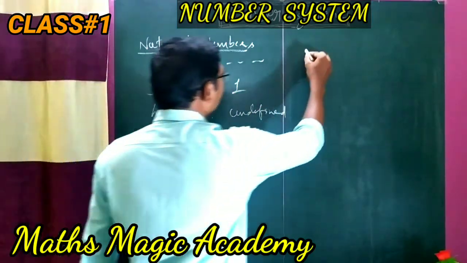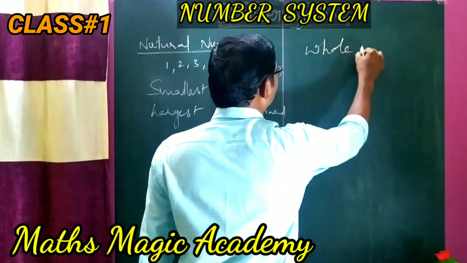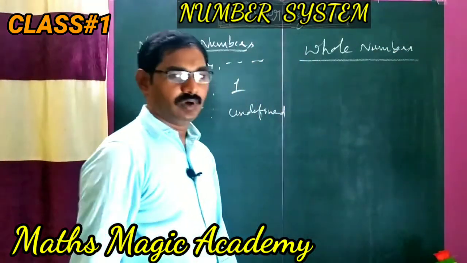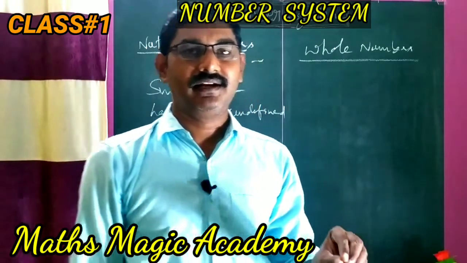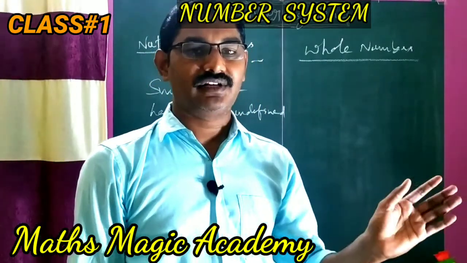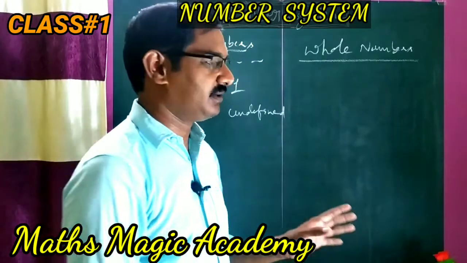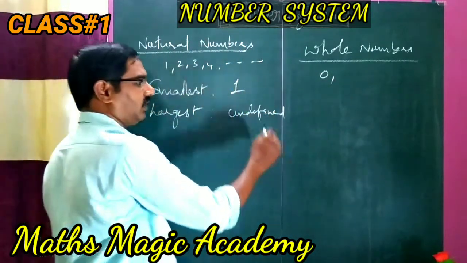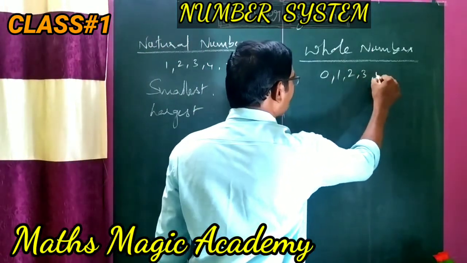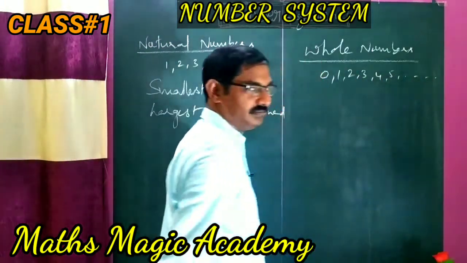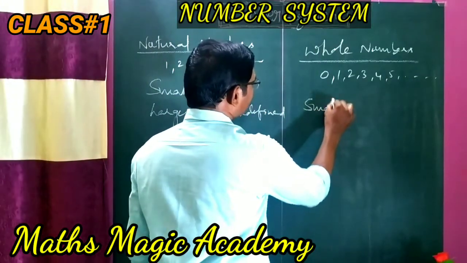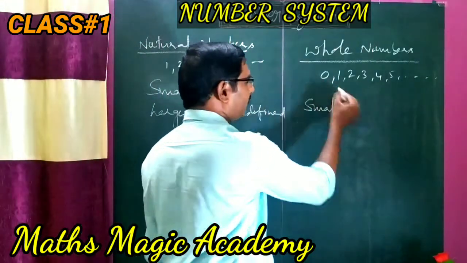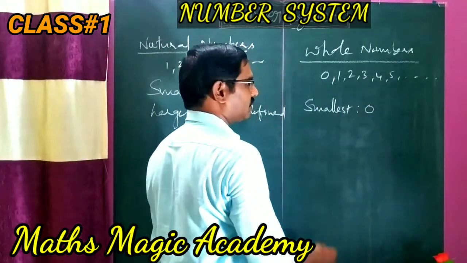Now we will go for whole numbers. Whole numbers are simply natural numbers along with 0. That means 0 and the natural numbers 1, 2, 3, 4 and so on. So 0, 1, 2, 3, 4, 5 and so on. Can you say what the smallest whole number is? The smallest whole number begins from 0. So 0 is the smallest whole number.